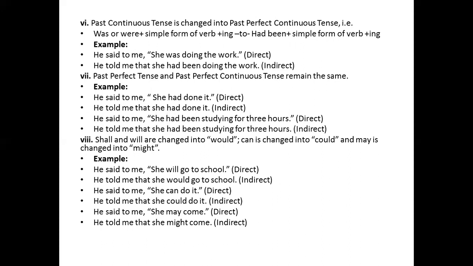Next, past continuous tense is changed into past perfect continuous tense, that is, was or were plus simple form of verb plus ing has been changed into had been plus simple form of verb plus ing. As for example, he said to me, she was doing the work. He told me that she had been doing the work.